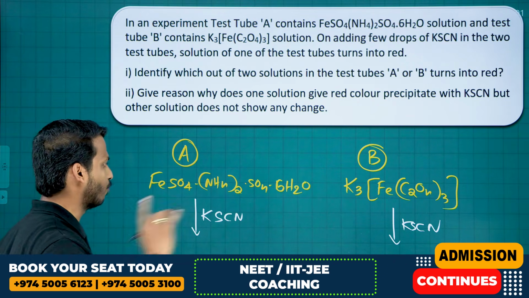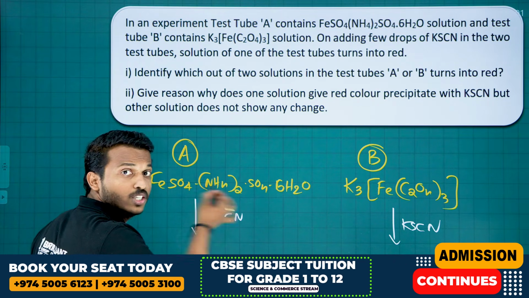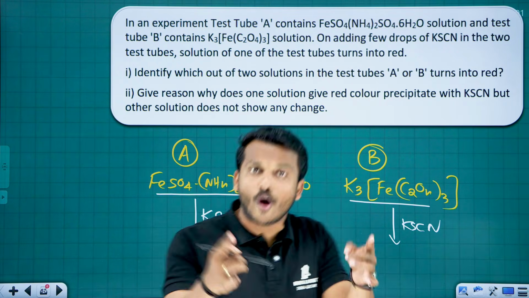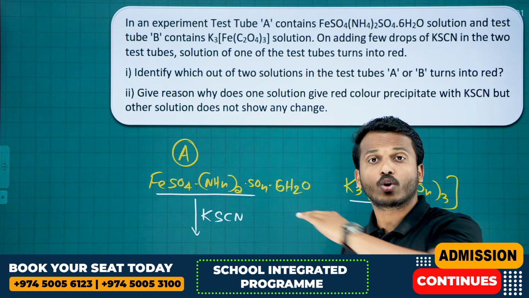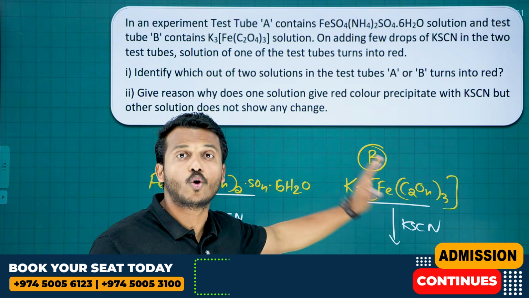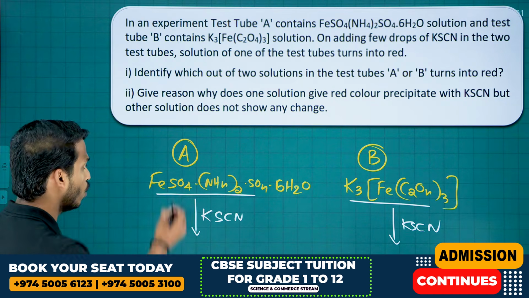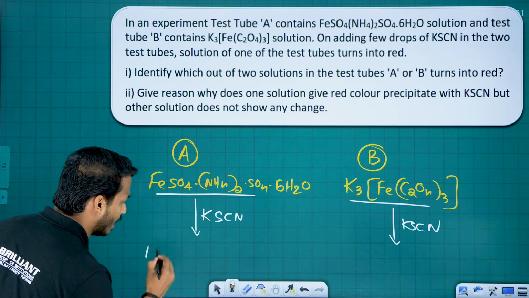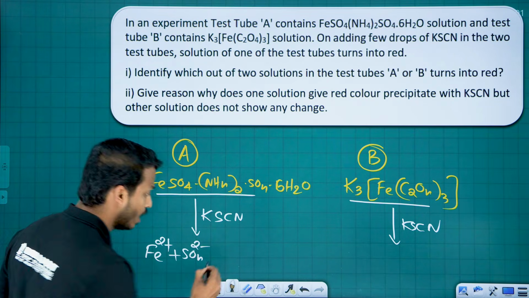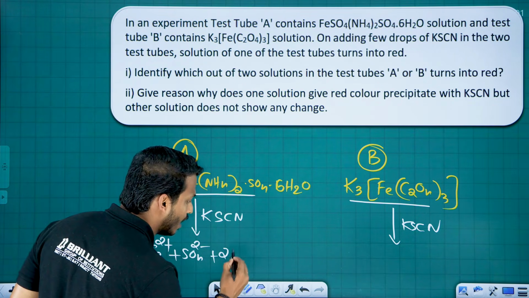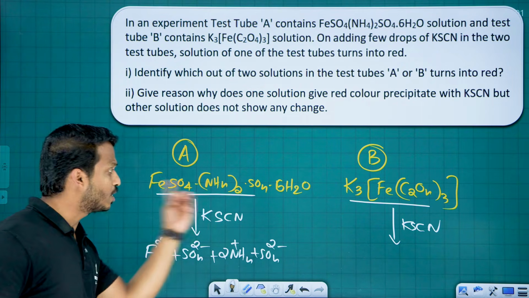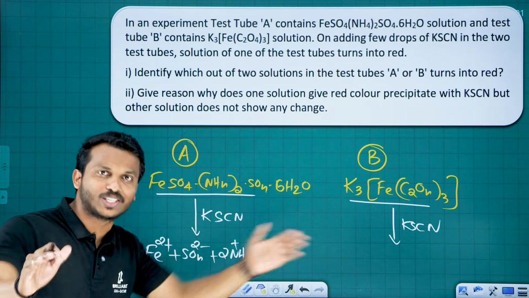Dear student, very carefully listen. Double salt, what is the difference between double salt and coordination compound? That is the point here. A double salt undergoes complete dissociation in water, whereas a complex undergoes partial dissociation. So, FeSO4 breaks down, what do you get? Fe2+ and SO4 2-. Yes? (NH4)2SO4 breaks down, you will get 2 NH4+ and SO4 2-. So a double salt undergoes complete dissociation in water.